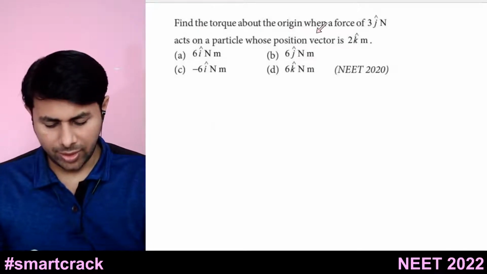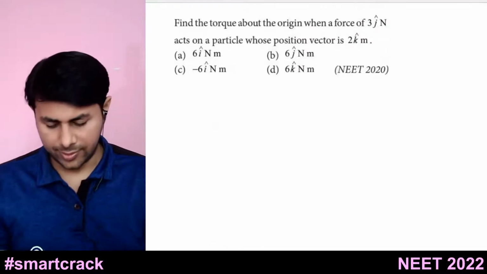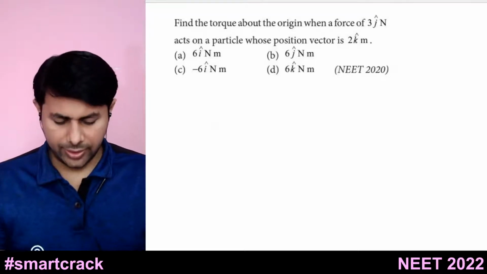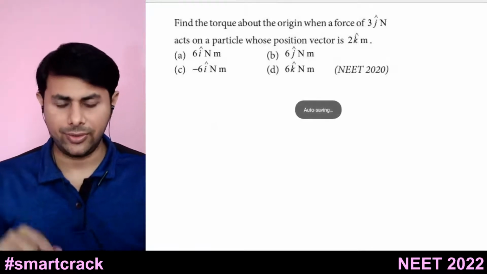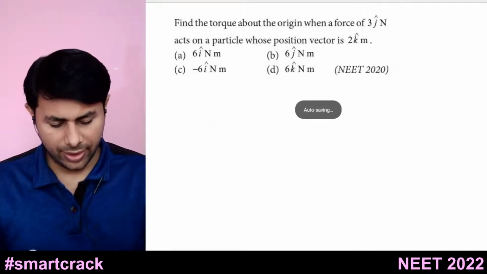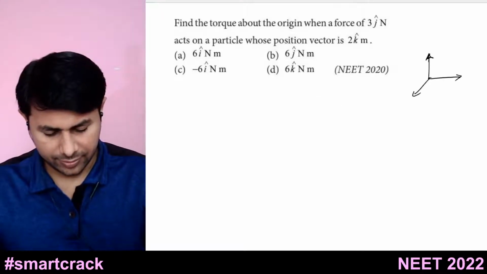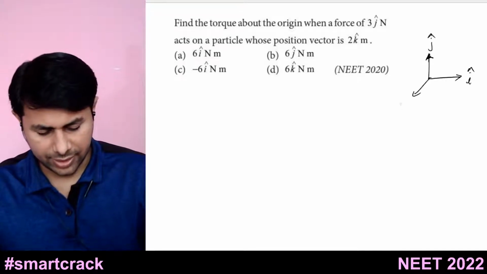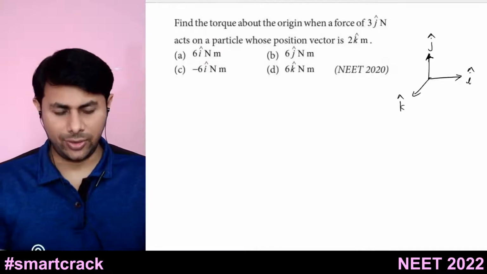Find the torque about the origin when a force of 3 j cap acts on a particle whose position vector is 2 k cap. Okay. So in case of the vector product, I missed one thing that I will tell you now. Let's say you have unit vectors along the x, y, z axes. So this is i cap, this is j cap, this is k cap, and you want to find the vector product of those unit vectors.